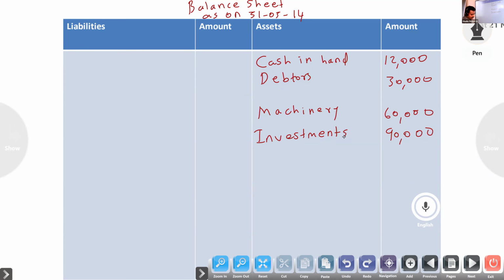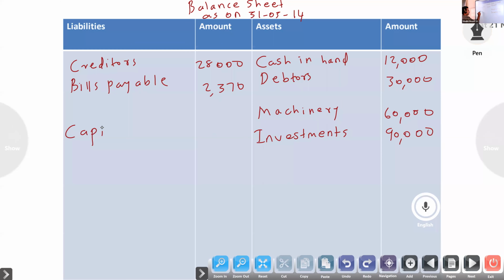Then on the credit side we have to look at capital. The last we'll write creditors. Creditors, current liability 28,000. Bills payable 2,370. Now we will write capital, and a suspense account is there.